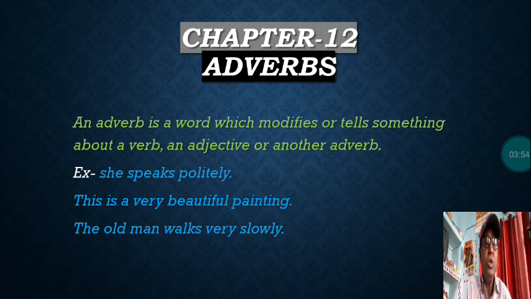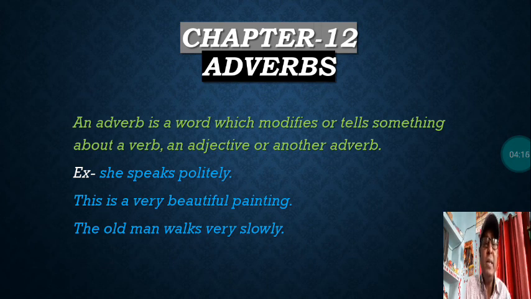So according to the definition we have learned, an adverb is a word which describes or tells something about a verb, an adjective and another adverb. You have seen in the first sentence, politely describes or modifies the verb speak.